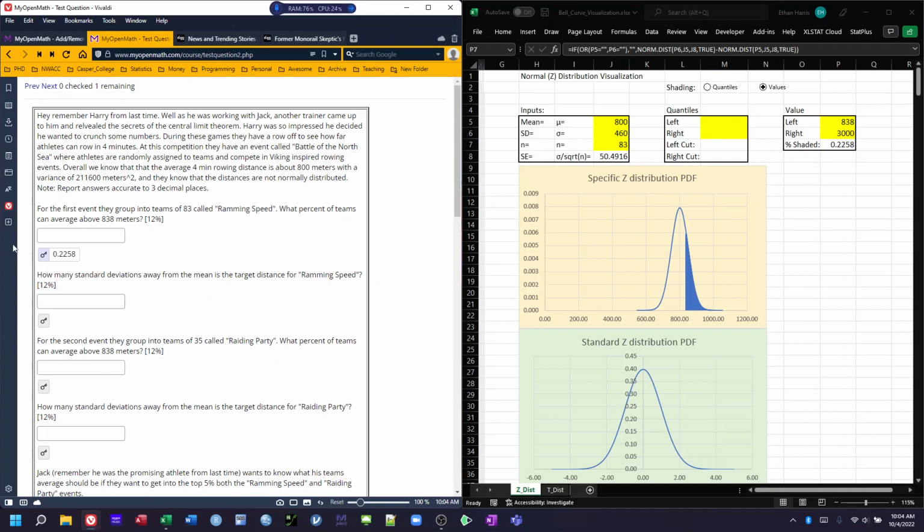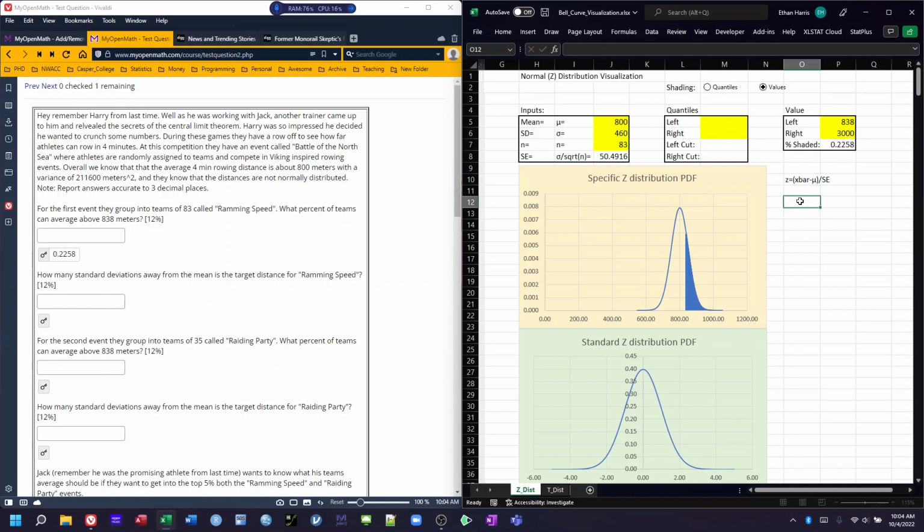Okay, next question. How many standard deviations away from the mean is the target distance for ramming speed? So we've got this target distance up here of 838, and we want to know how many standard deviations away it is. That is a question of asking for our z-score. Remember, our z-score is going to be our x bar minus mu divided by our standard error.